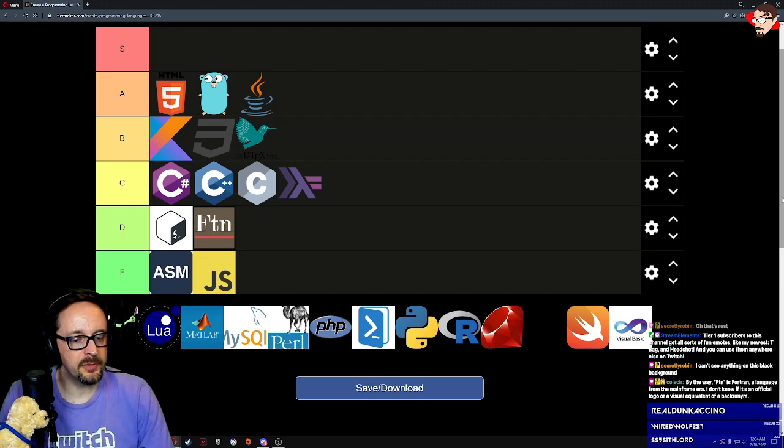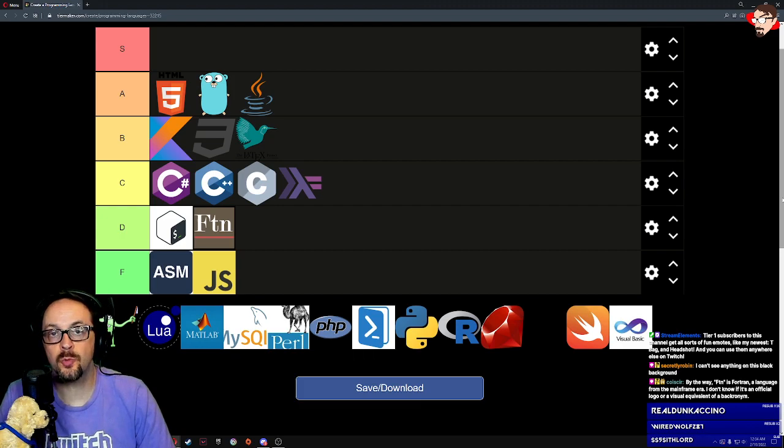FTN is Fortran, a language from the mainframe era. I don't know if it's an official logo or a visual equivalent of a backronym. I don't care if it's a logo of a brand of garbage trucks. That's where it belongs, in the garbage.